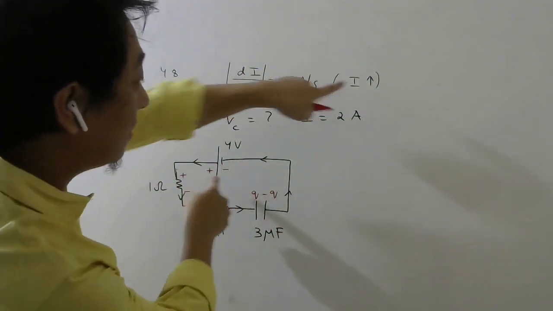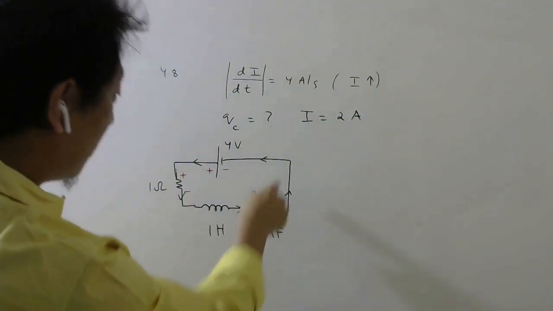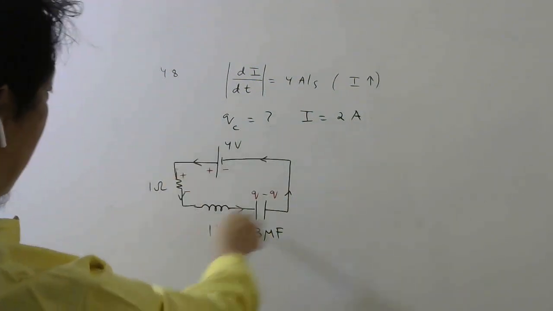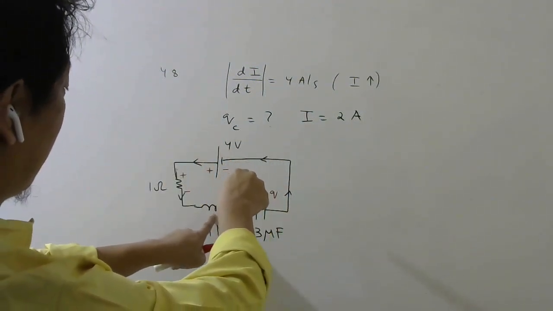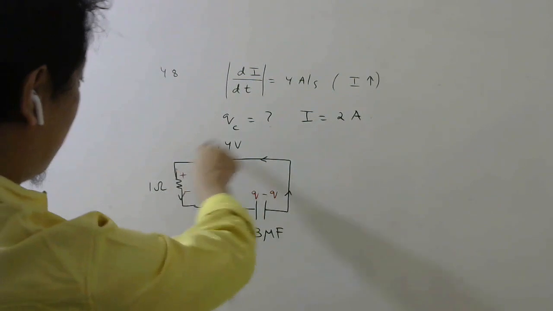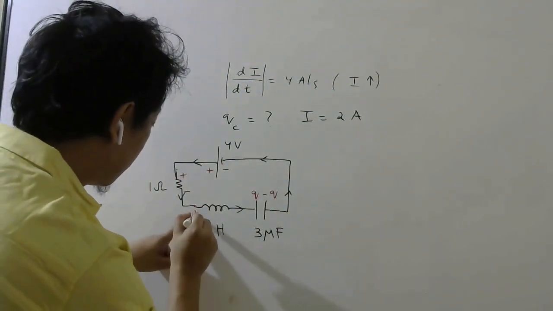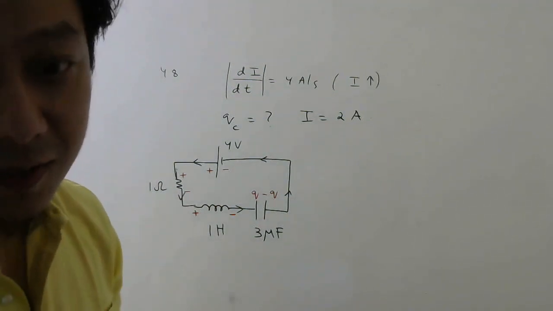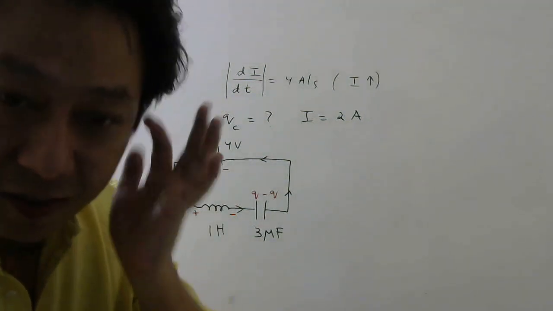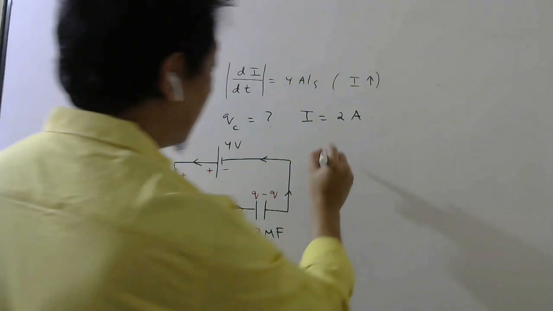Now it is increasing. So to oppose this increase in current, this should act like a battery which should send current this way. To send current this way, this terminal should be positive and this should be negative. I have already explained the 4 cases, right? Okay. Once we have done that, then apply KVL.